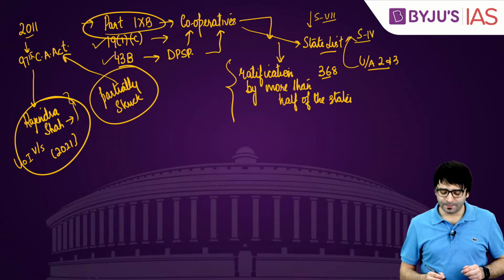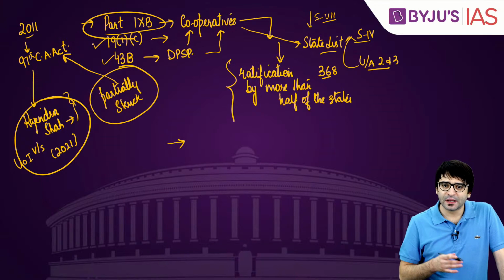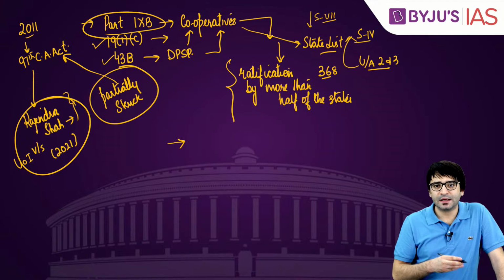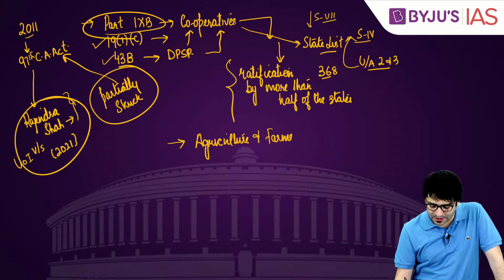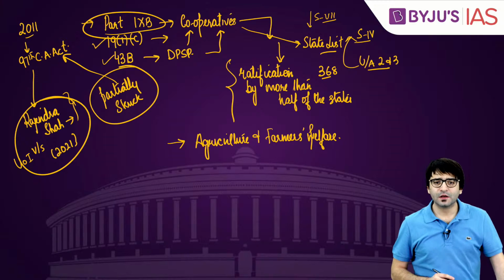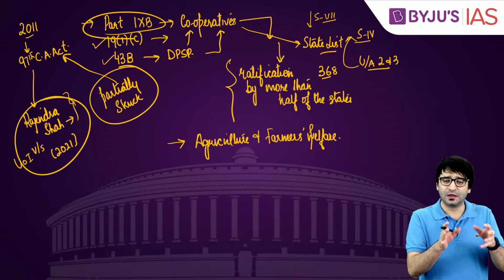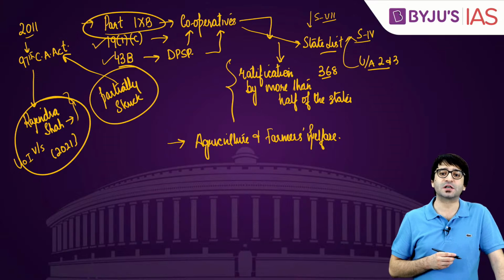That's number one. Number two, a new ministry has been created, the Ministry of Cooperation. Prior to that, it was a department, and it was a department under the Ministry of Agriculture and Farmers' Welfare. So you might be asked that prior to the creation of the Ministry of Cooperation, was it a department? It was a department under the Ministry of Agriculture and Farmers' Welfare.